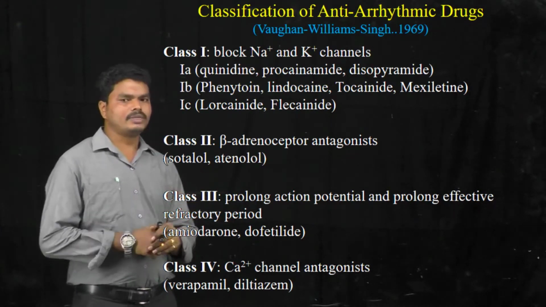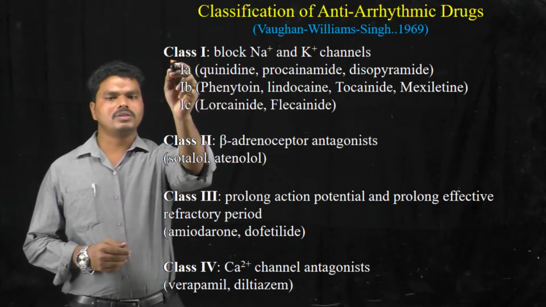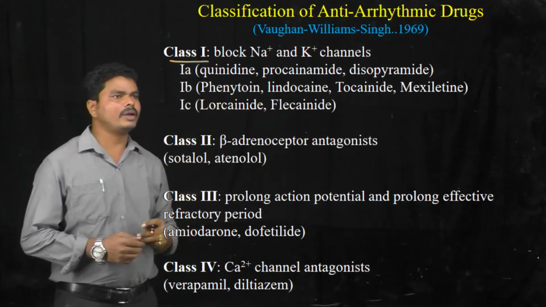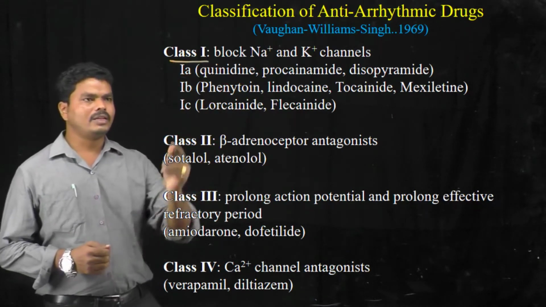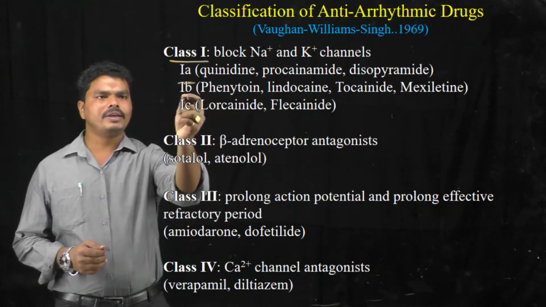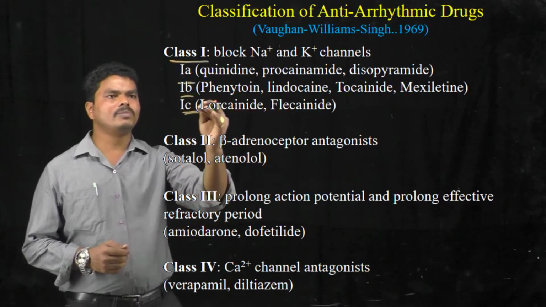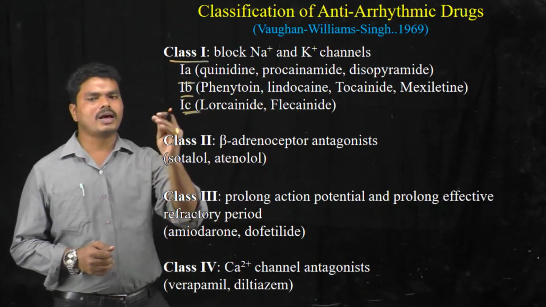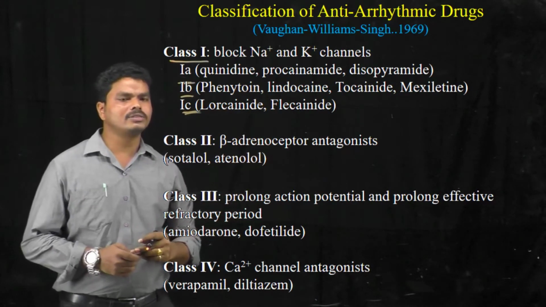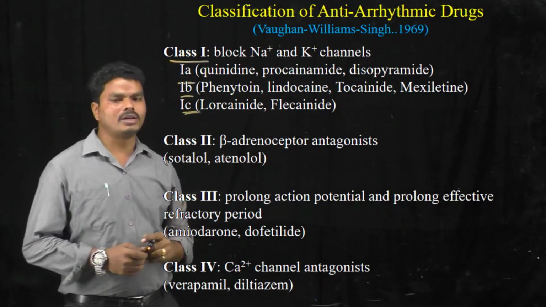The class 1 drugs primarily block the sodium channels, and sometimes they also block potassium channels. Class 1 drugs are sub-classified into 3 types: 1A, 1B and 1C. Class 1A drugs act as moderate to marked sodium channel blockers, class 1B drugs act as mild to moderate sodium channel blockers, and class 1C drugs act as marked sodium channel blockers.